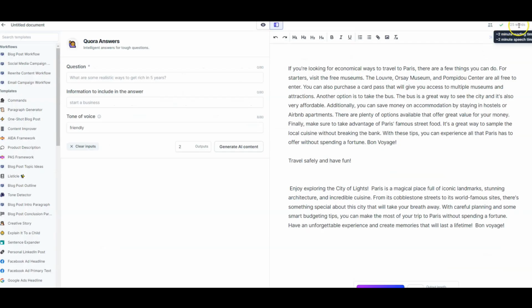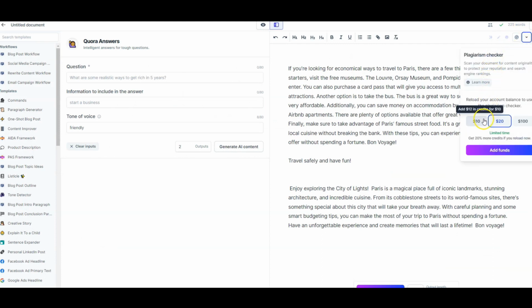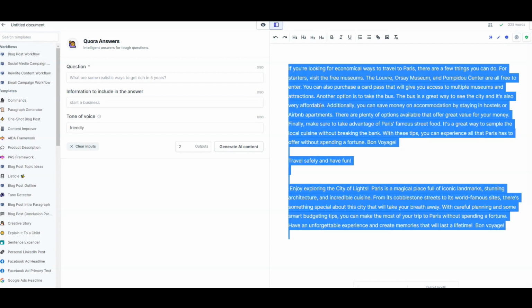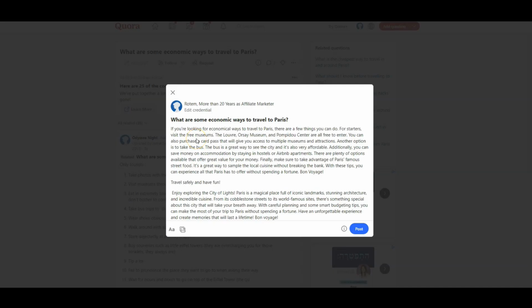On the top right, there is the count of the words, and also it's recommended to check if the content is unique. Now we just need to copy the answer and paste it in Quora. Like we talked before, we need to add images, we need to add more information, we can add story, we need to add a lot of value in our answers, in order that Quora will decide that our answer is the best answer from all the other answers. It will use all the signals that we talked before, and Quora will combine the signals that now we can get from the answers. To summarize, I just want to point the most important aspects in the answers.